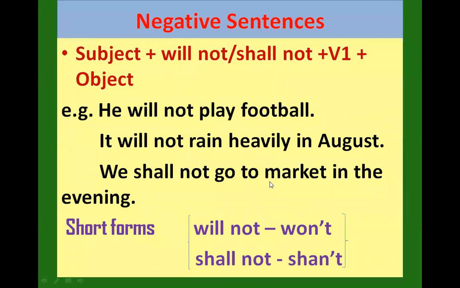In negative sentences, subject के साथ will not, shall not plus V1 and the object. He will not play football. It will not rain heavily in August. We shall not go to the market in the evening. And will not and shall not can be expressed in abbreviated form. We can write the short form as will not, won't, shall not, shan't.